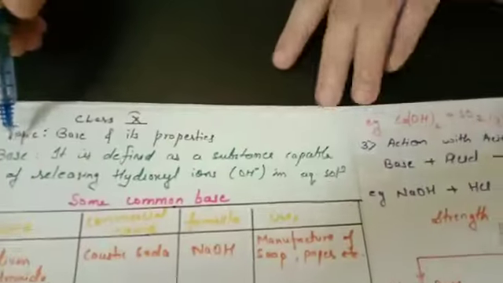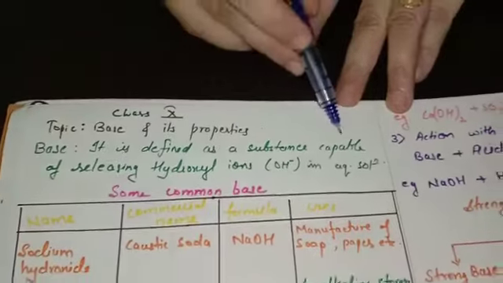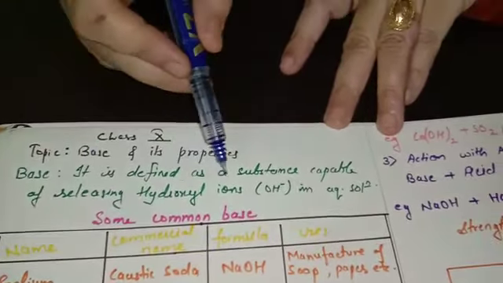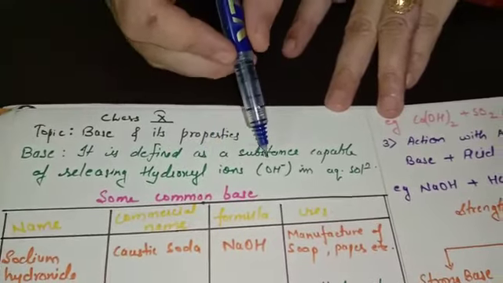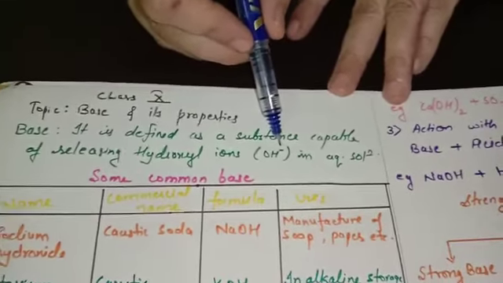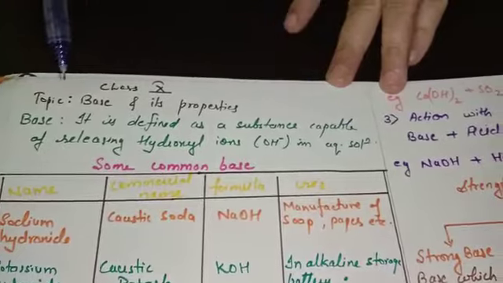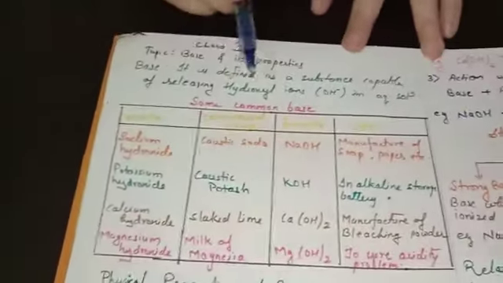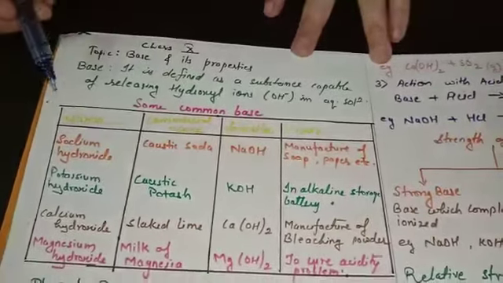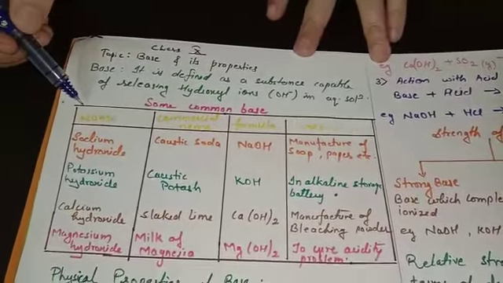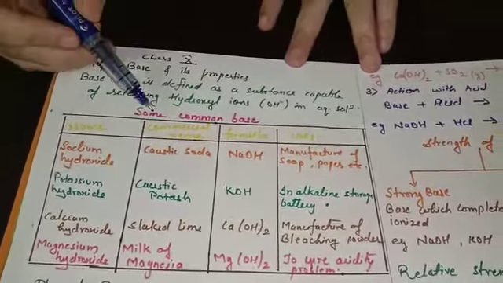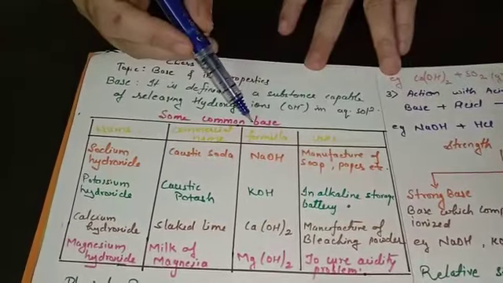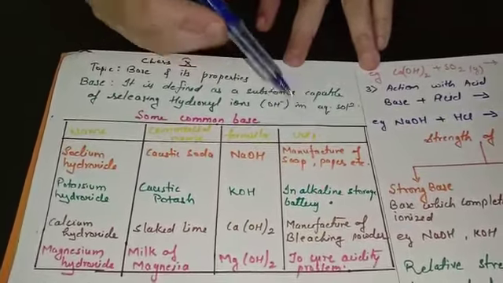So coming to the topic, you can see here base. So base, it is defined as the substance capable of releasing hydroxyl ion, and you can represent hydroxyl ion by the OH negative sign in aqueous solution is known to be base. And some of the common base which you find around yourself, here I made a table. In this table I have the first column is for the name of the base, second commercial name of the base, third formula of the base, and fourth some uses.